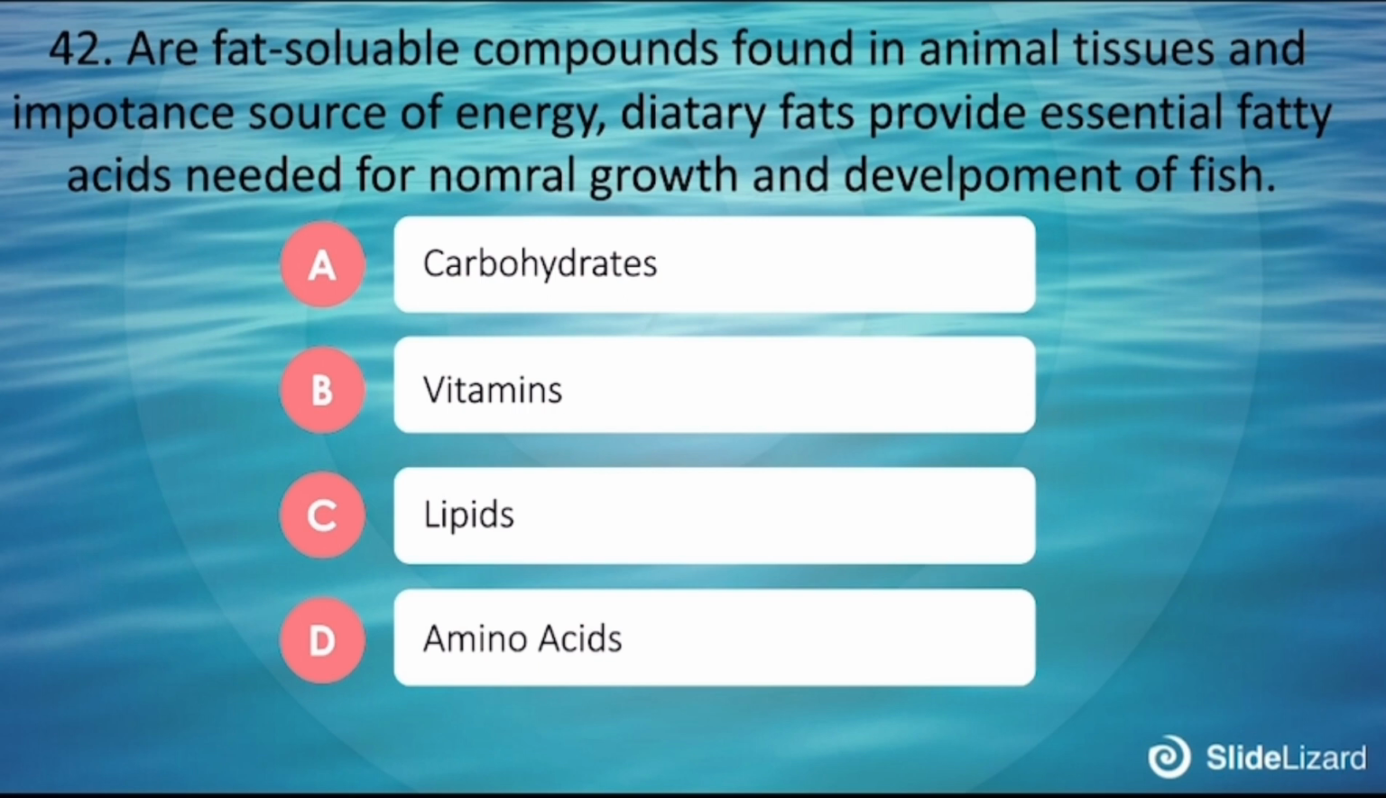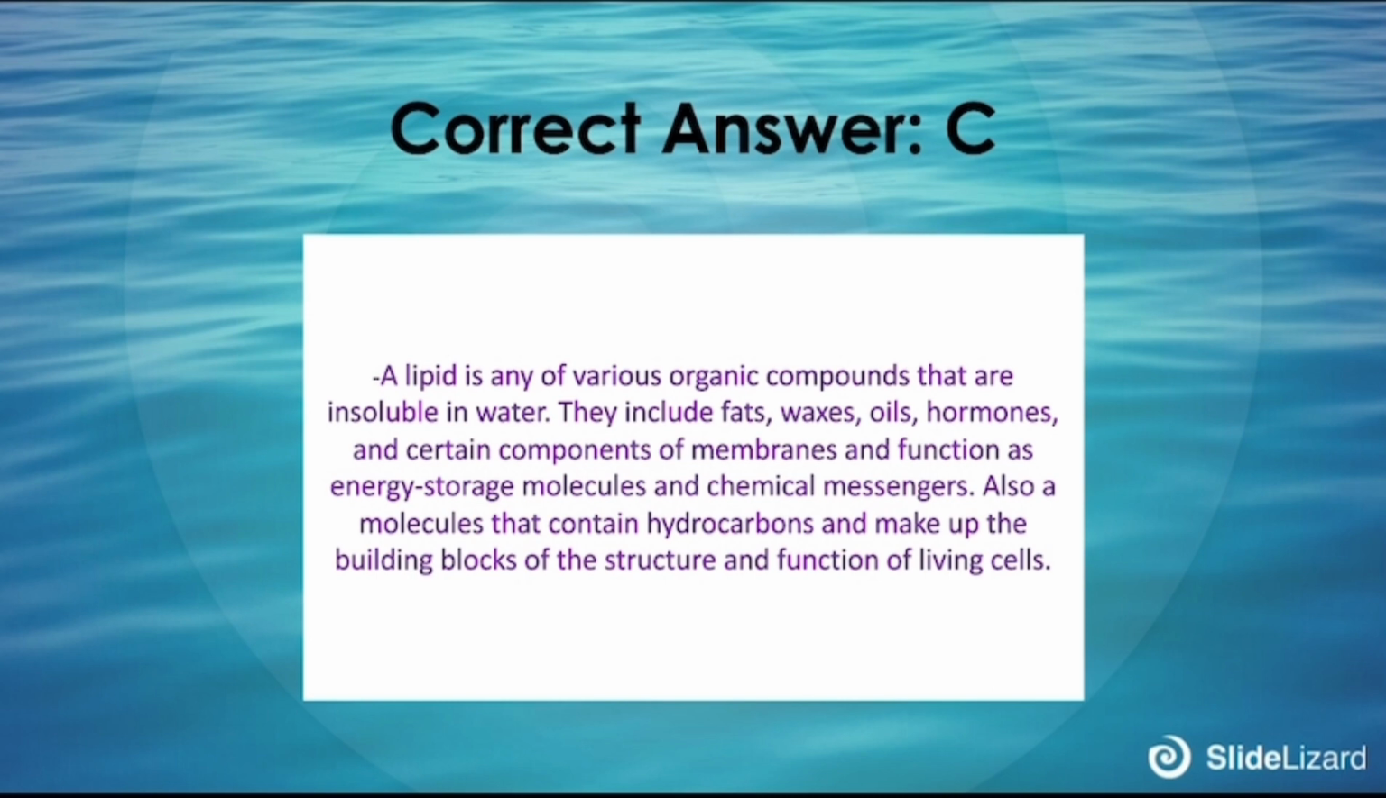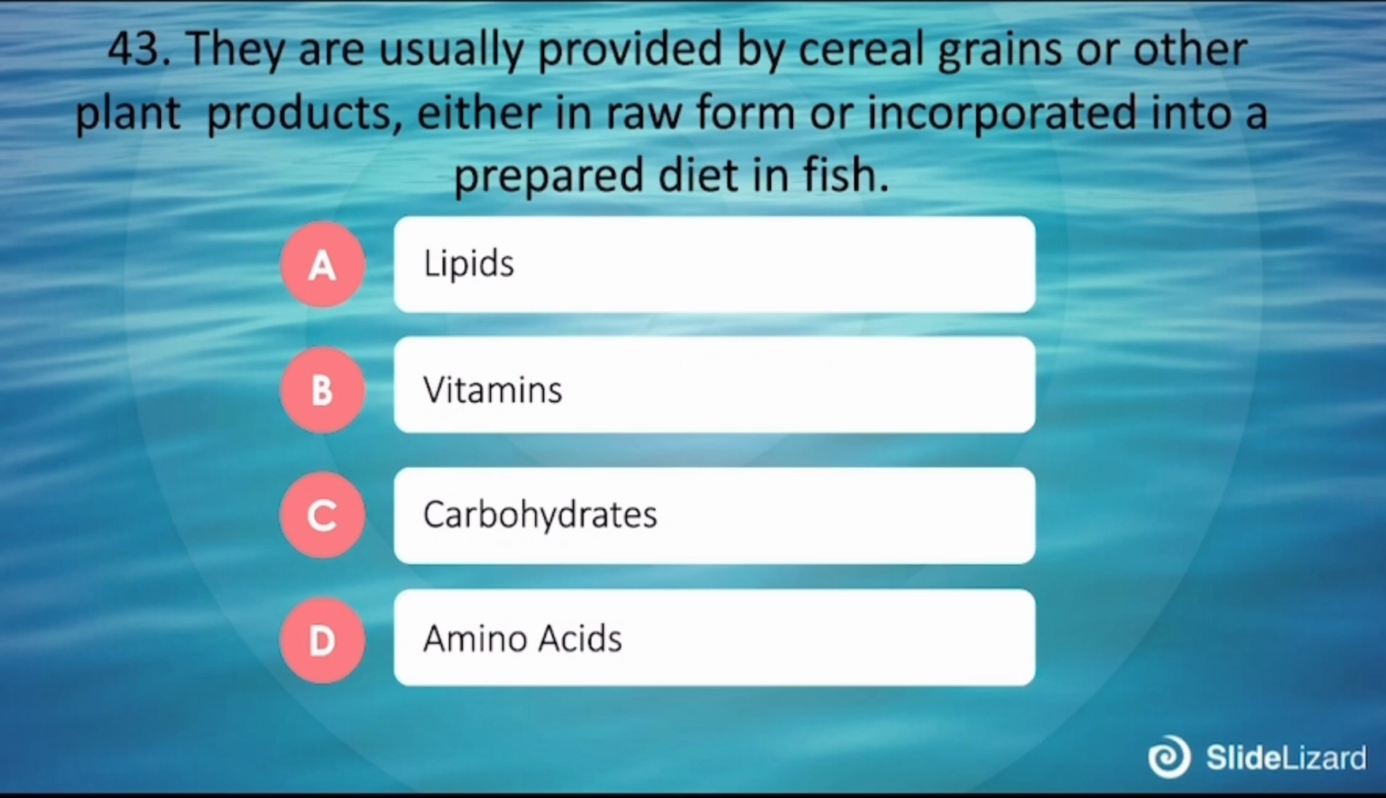42. Are fat-soluble compounds found in animal tissues and an important source of energy? Dietary fats provide essential fatty acids needed for normal growth and development of fish. A. Carbohydrates, B. Vitamins, C. Lipids, D. Amino acid. Correct answer is C. A lipid is any of various organic compounds that are insoluble in water. They include fats, waxes, oils, hormones, and certain components of membrane and function as energy storage molecules and chemical messengers. Also, molecules that contain hydrocarbons and make up the building blocks of the structural and functional living cell.